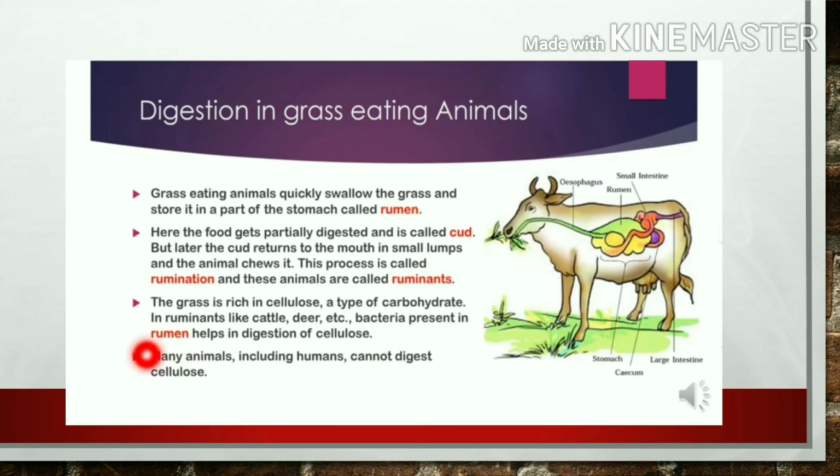Bacteria present in the rumen help in digestion of cellulose. Now here it is mentioned that there is a bacteria present in their stomach. The name of the bacteria is Ruminococcus. So what they do, they break down the cellulose into the simple form, that is glucose. That is how the ruminants can digest the cellulose present in the grass. Understand? Many animals including humans cannot digest cellulose because in our stomach there is no Ruminococcus. That is why we cannot digest cellulose.